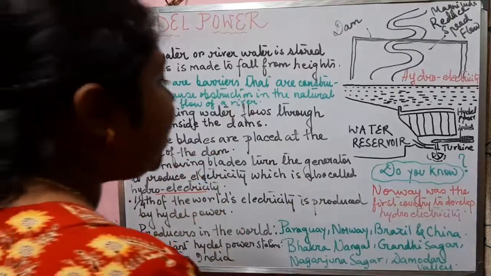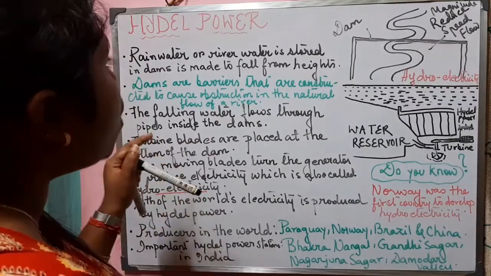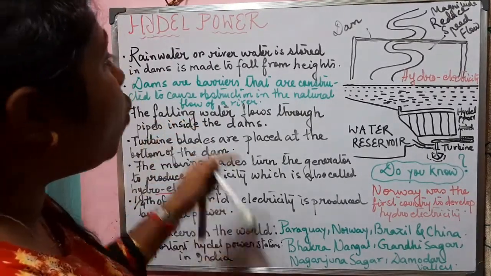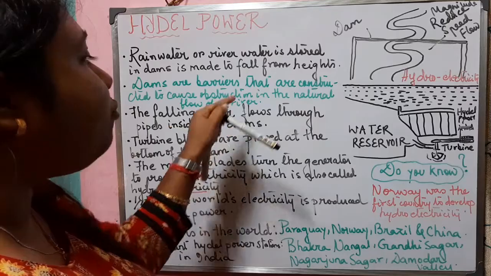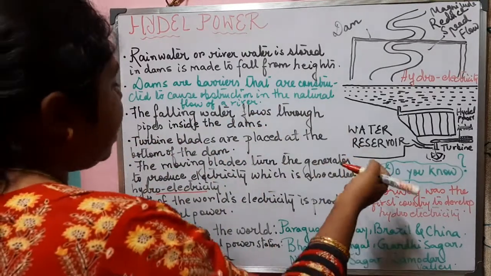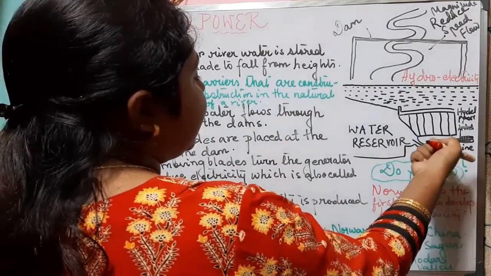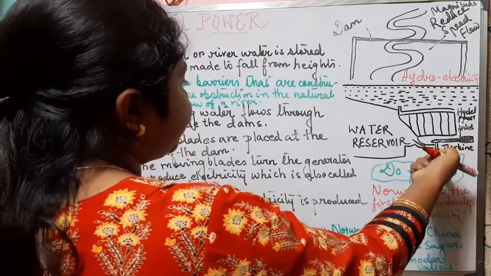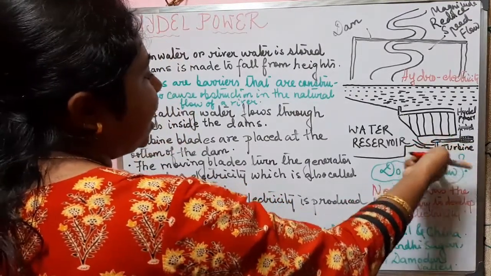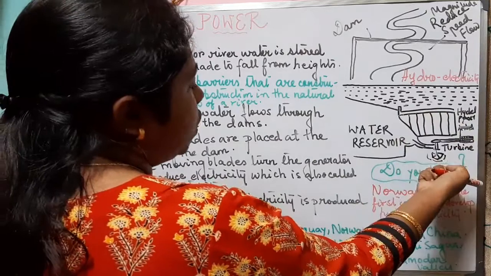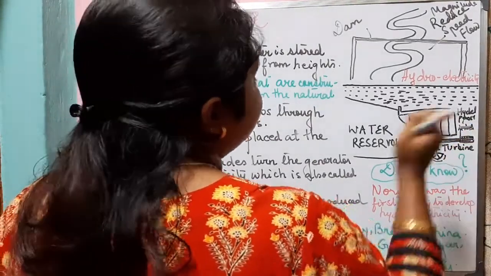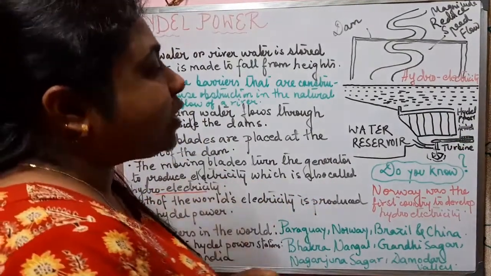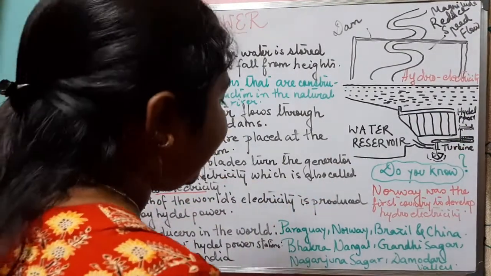So what is hydroelectricity? The electricity that is obtained from the river water or the rainwater, which is stored in dams and made to fall from heights. The falling water flows through the pipes inside the dam, where a turbine is placed at the bottom of the dam, and the turbine blades start rotating as the water falls. This turbine is connected to a generator, and the generator produces electricity, and the electricity that is obtained is called hydroelectricity.